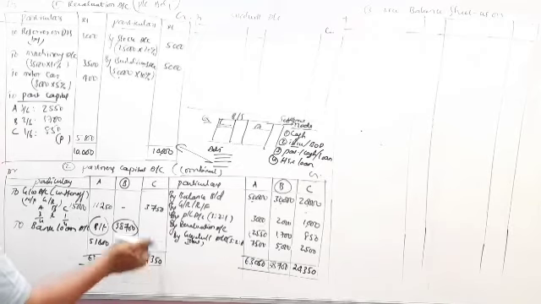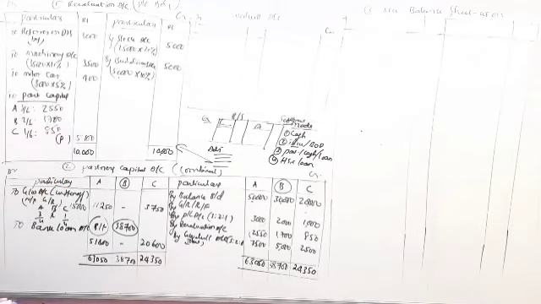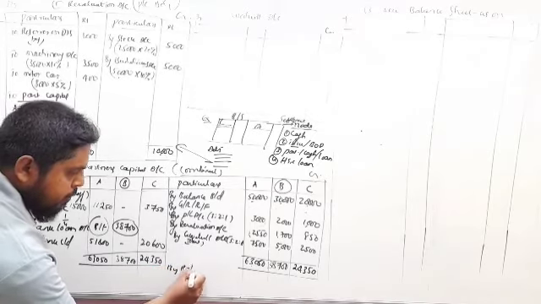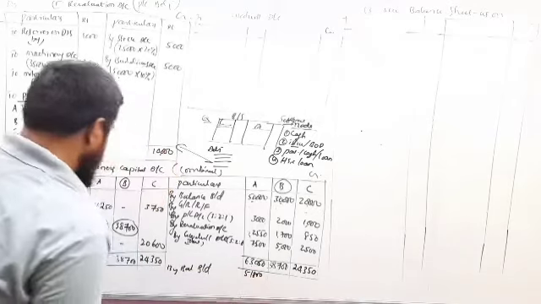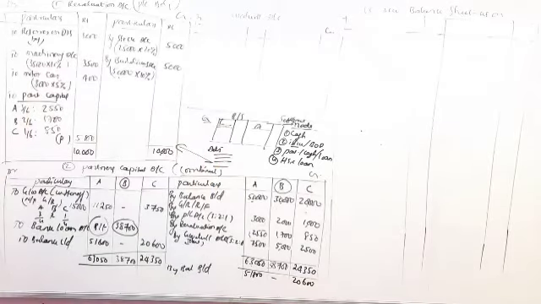Next 24,350 minus 3,750, 20,600. Now this is called the remaining partners' capital. So this remaining partners' capital is transferred to the balance sheet. So balance carried down, and we can close here by balance brought down: 51,800. Next 20,600. So this is the partners' capital account.